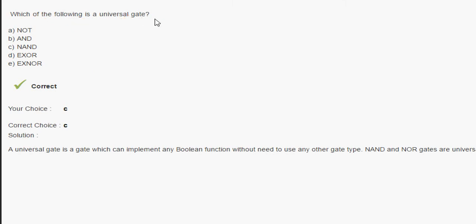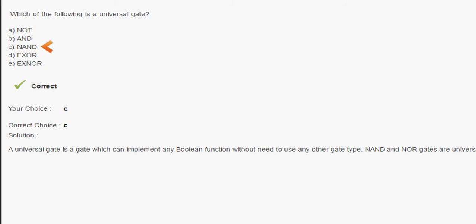Which of the following is a universal gate? देखिए हमारे पास दो यूनिवर्सल गेट होते हैं, NAND और NOR. दो ऑप्शन में से NAND available है, NOR तो नहीं है, लेकिन अगर NOR भी होता तो भी इसका answer NOR होता, universal gate. तो NAND नहीं है, NOT नहीं है, AND नहीं है, NAND है, XOR नहीं है, XNOR भी नहीं है. So the answer for this question is a NAND gate.